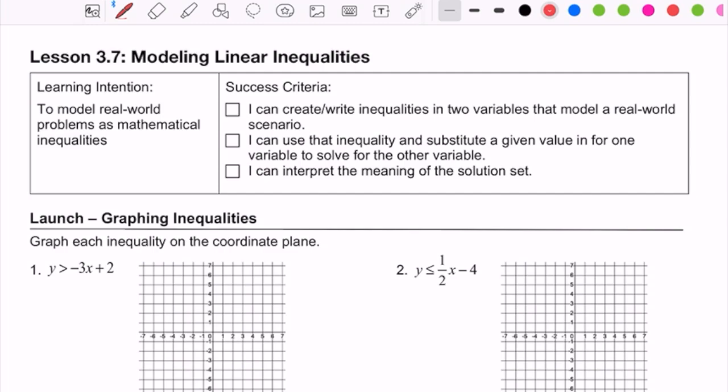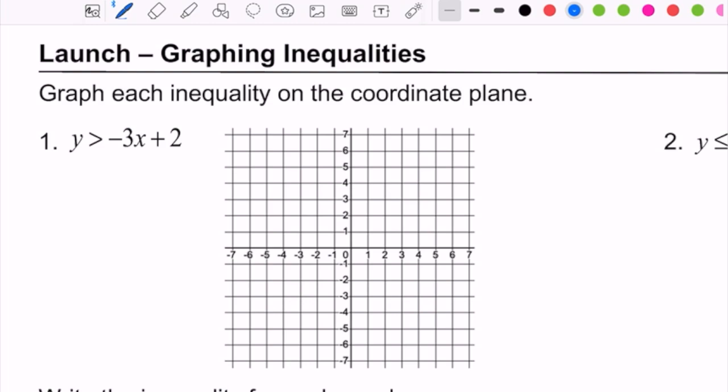The first one here wants us to graph the inequality y is greater than negative 3x plus 2. And so we're going to go through and graph this inequality. Remember that the y-intercept is the b value, and so we're going to start this graph right here at positive 2. And then remember that the slope is the number that is in front of the x, and so we're going to graph the slope for this line.